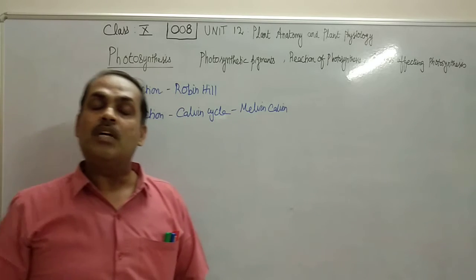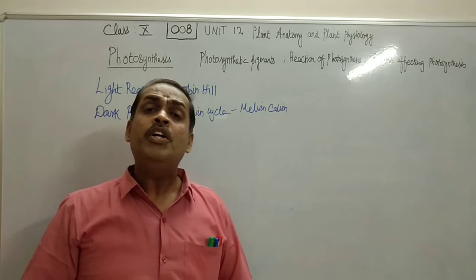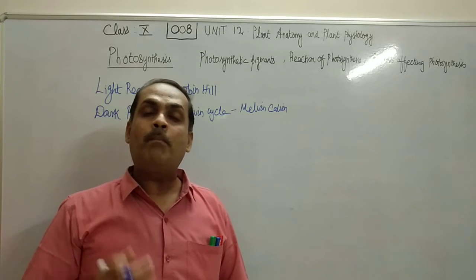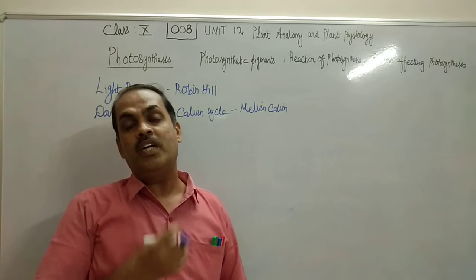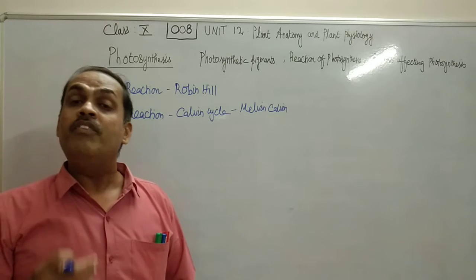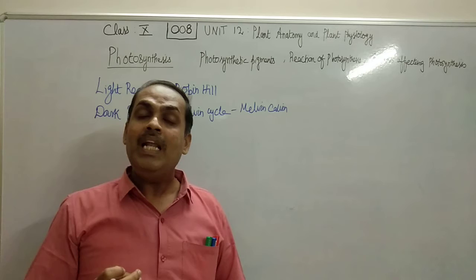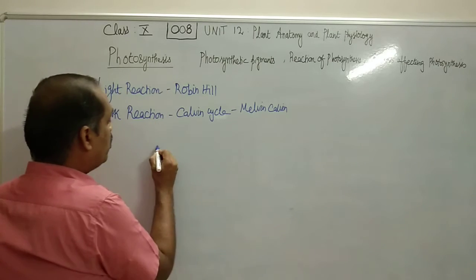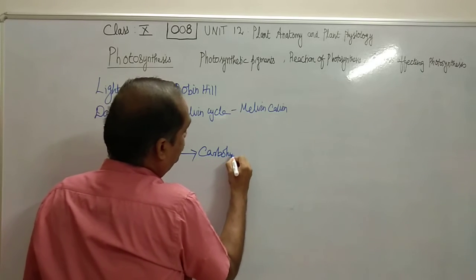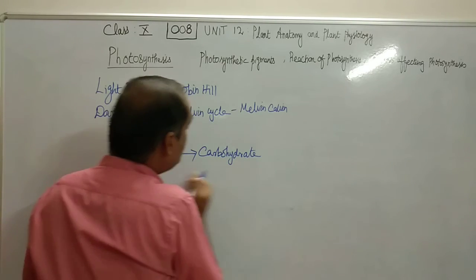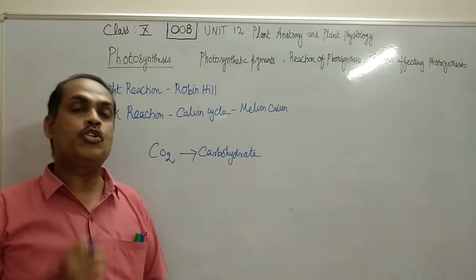Now, dark reaction is otherwise called biosynthetic reaction also. During dark reaction, what will the plant do? Carbon dioxide from the atmosphere enters into the chloroplast, and we have already studied that the stroma contains an important enzyme. With the help of that enzyme, carbon dioxide is reduced to carbohydrate.